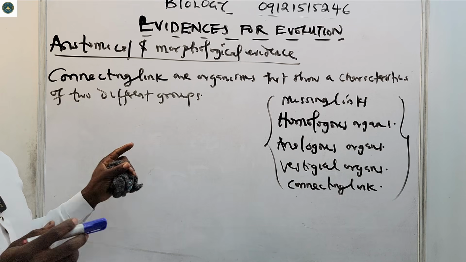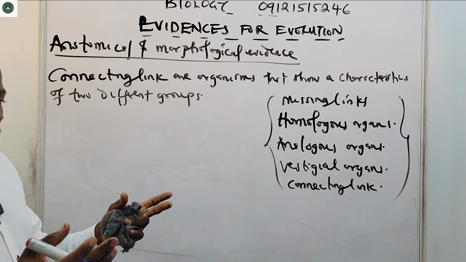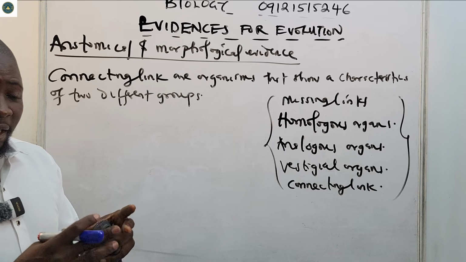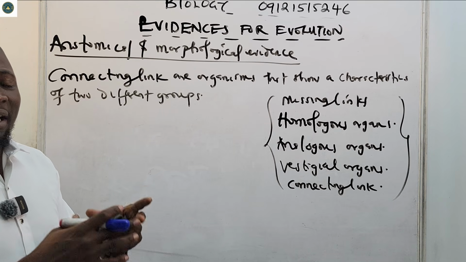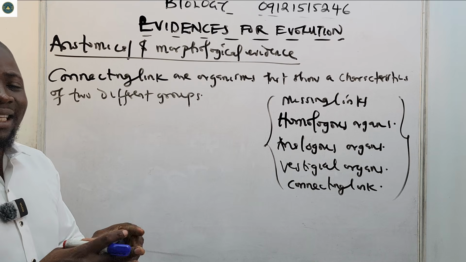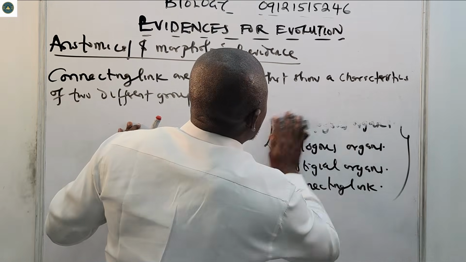We have many examples. There are some that link annelids and arthropods, some that link chordates and non-chordates, that link fishes and amphibians, that link reptiles and amphibians, and so on and so forth. Let us see some examples of connecting links.